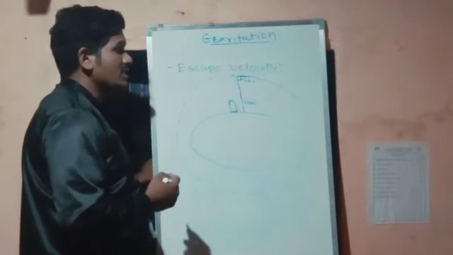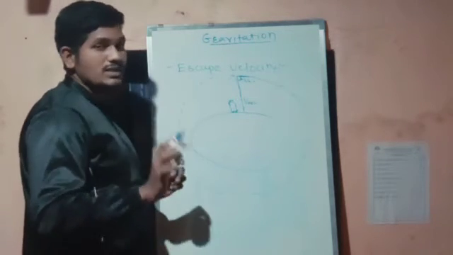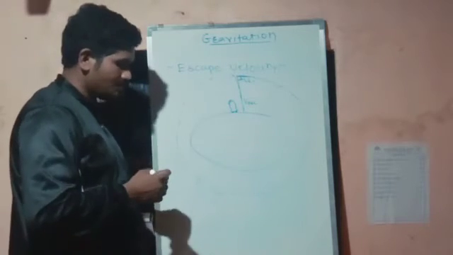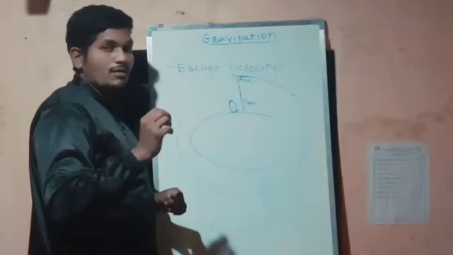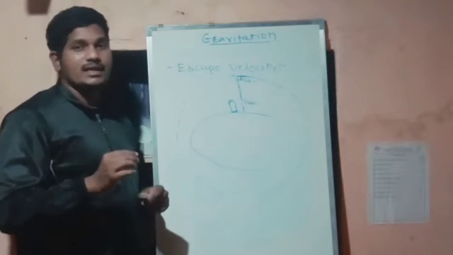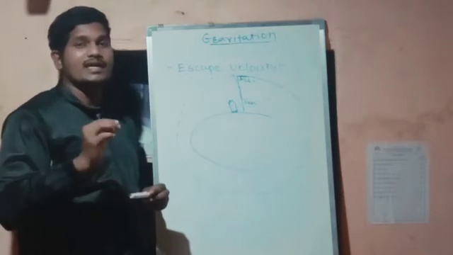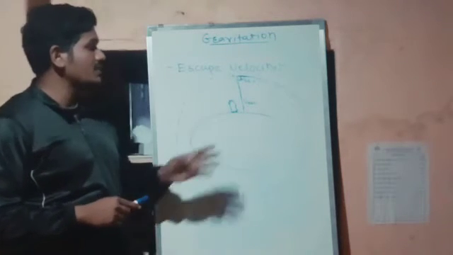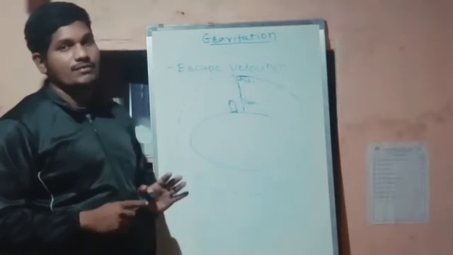If you have still not understood, I will explain one more time. To launch any satellite and revolve it in the desired orbit, two types of velocities are necessary. The first one is escape velocity and the second one is critical velocity.